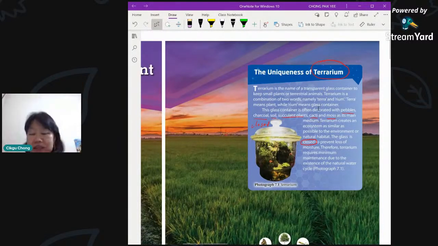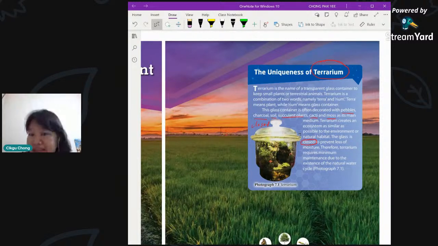And you can also put little animals like ants and so on. Okay, now this is a little ecosystem. Can you tell me why we don't need to water it? It has to be closed, huh? You have to close it with a glass lid and you just leave it alone. Of course, it has to be in the sunlight, right? Not too strong sunlight, but it has to have some kind of light.